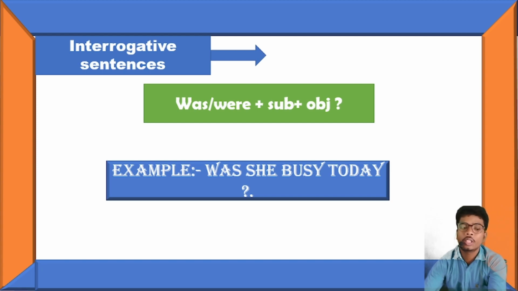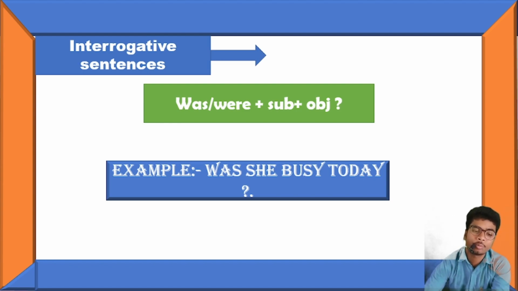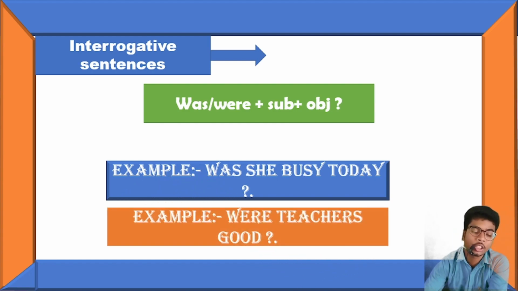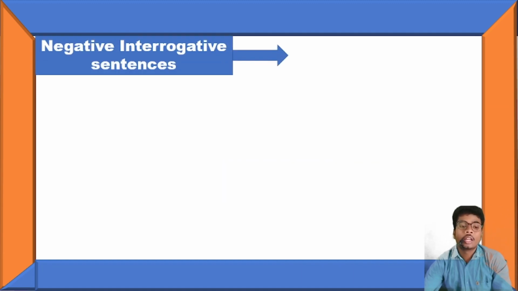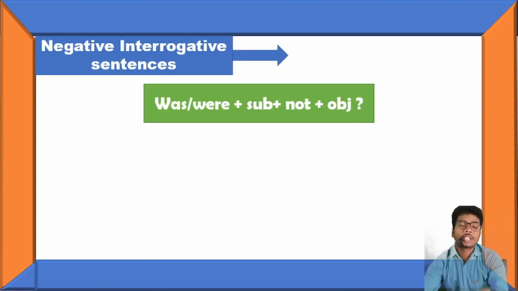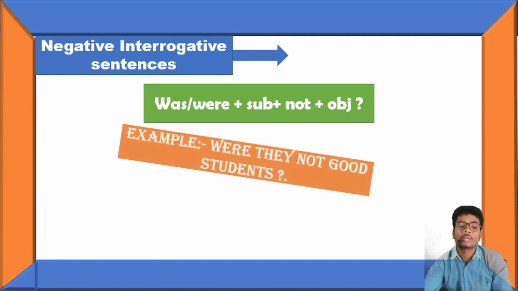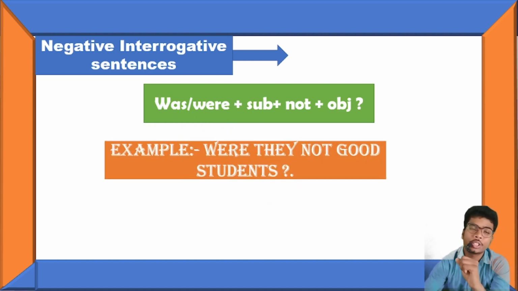Then we do only one thing. We use was first, before the subject, and then after that the sentence is totally complete. And the second example is: were teachers good? Someone is asking someone that teachers were good or not. And then there is the negative interrogative sentence. There is no need to worry because there we have to use only not in the interrogative sentence. So one example is: Were they not good students?